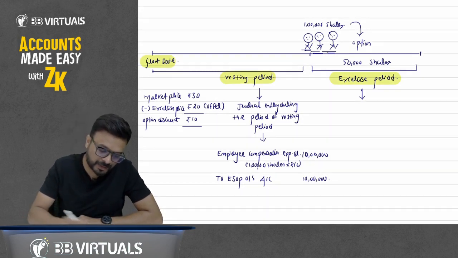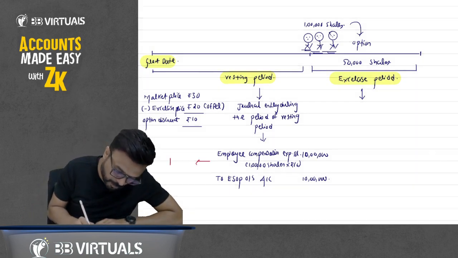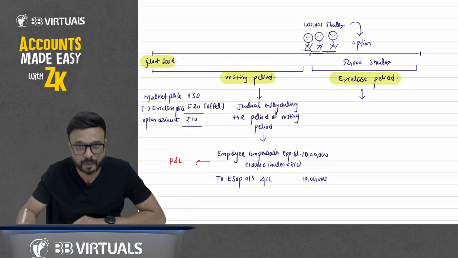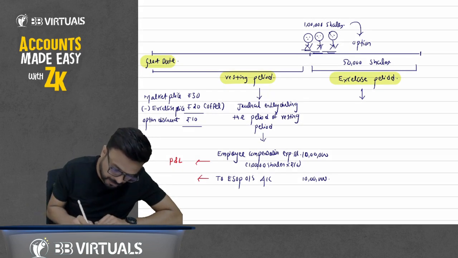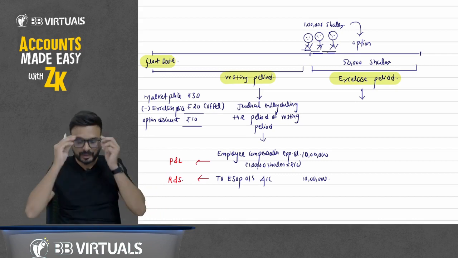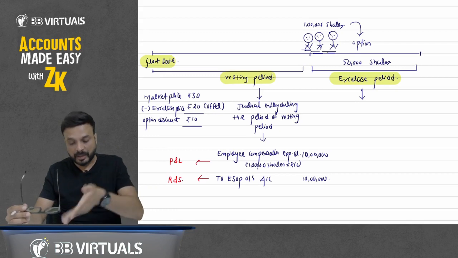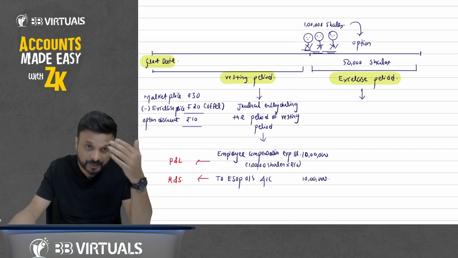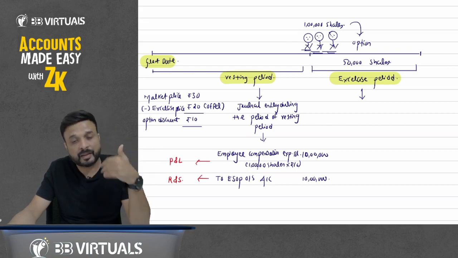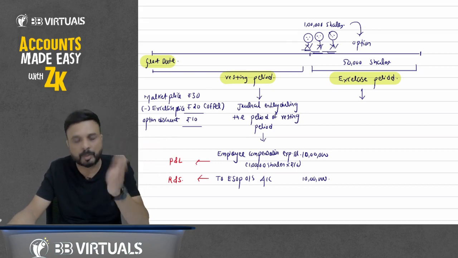What is the employee compensation expense account, beta? This employee compensation expense will transfer to the profit and loss account, and this ESOP outstanding will be reflected under reserve and surplus. I will tell you why it will be reflected under reserve and surplus. You will come to know when I pass the entry for the exercise period, because this ESOP outstanding will be utilized at the time when the employees purchase this share, and ultimately it will be converted into share capital and securities premium. I will tell you, don't worry.